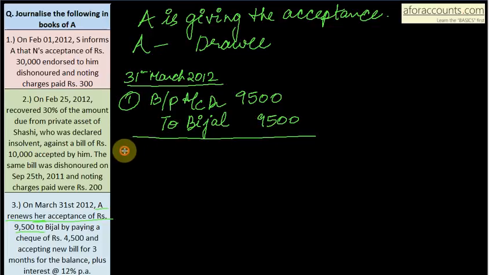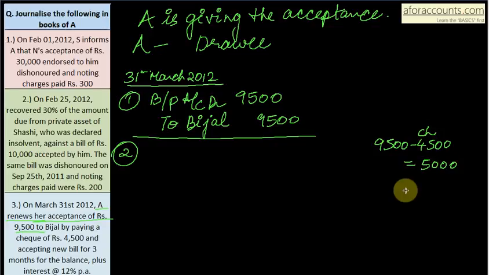The second entry will be the interest entry. Interest is mentioned here. How much interest? Do the calculation. A is paying a check of rupees 4,500. So out of 9,500, 4,500 is given in check, and the balance will be the bill. So 5,000 will be the bill amount.